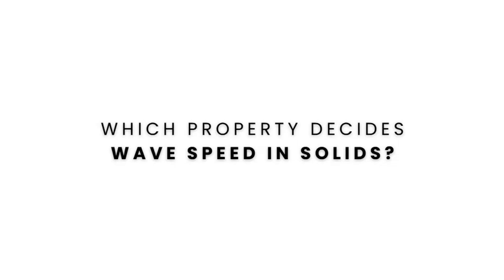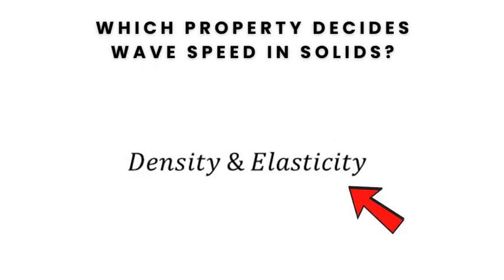Which property decides wave speed in solids? In a medium, two properties affect the wave speed, density and elasticity. If the density of the medium is high, the wave speed is slower, and the waves travel faster through more elastic mediums. Wave speed is generally highest in solids and lowest in gas molecules because in solids, molecules are tightly